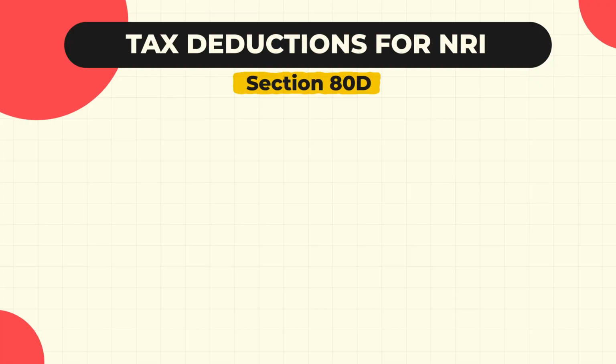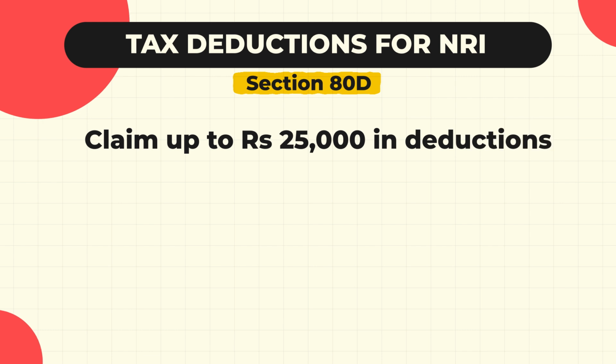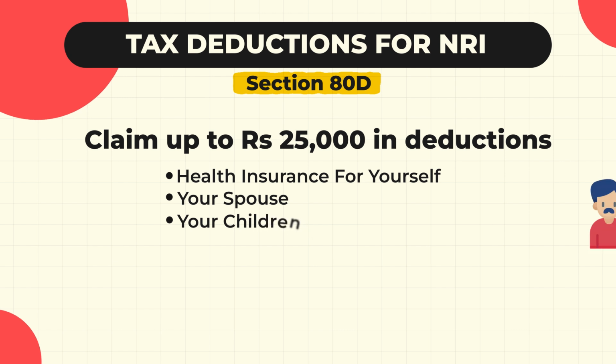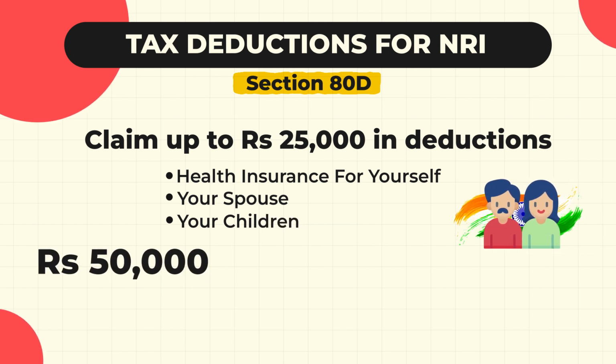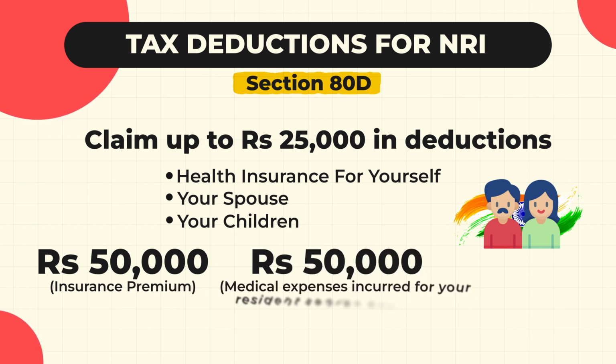The next is Section 80D, where as an NRI, you can claim up to rupees 25,000 in deductions for premium paid on health insurance for yourself, your spouse or your children. If your parents are senior citizens and resident of India, you can claim up to rupees 50,000 for insurance premium paid for them. Additionally, you can claim 50,000 rupees for medical expenses incurred for your resident senior citizen parents. However, you can claim the medical expenses only if your parents are not covered under any health insurance.